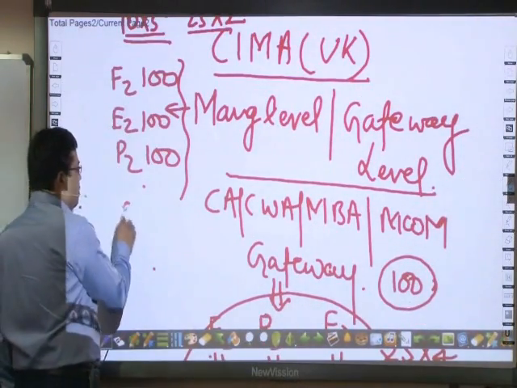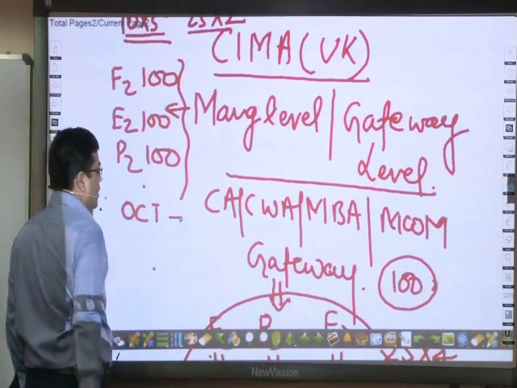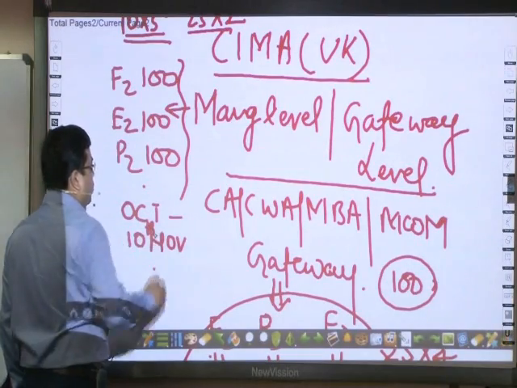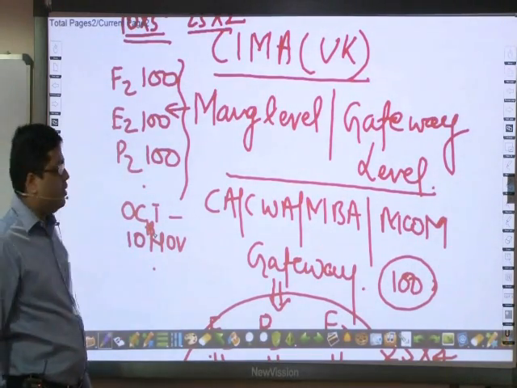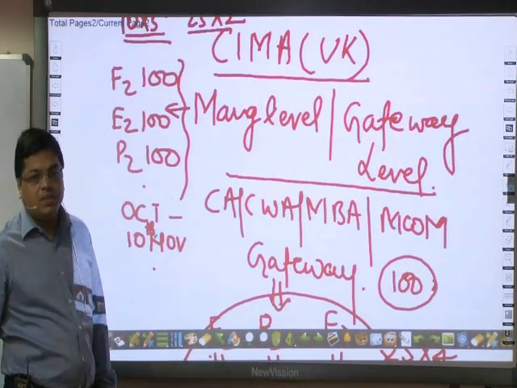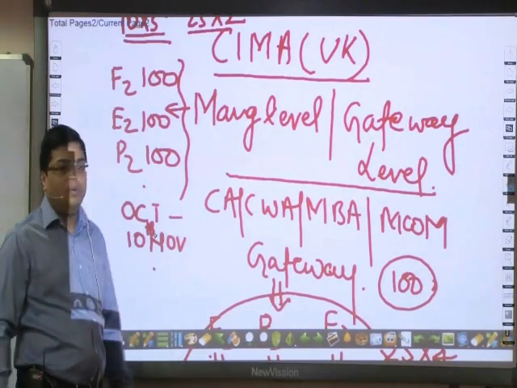Our objective is to complete this syllabus by October end, and by 10th of November, we are going to solve past term papers. So the target is to complete the syllabus with all the papers with revisions by 10th November.